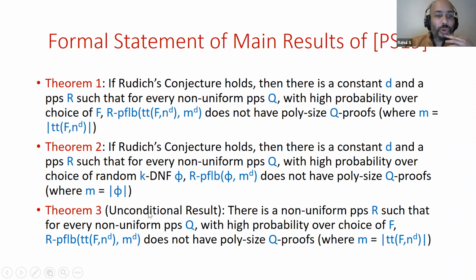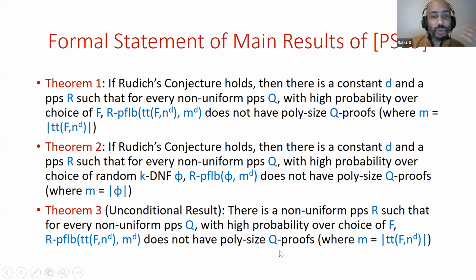And then, as I mentioned before, you can get an unconditional result out of theorem 1 just by a win-win argument. You can get that there is a non-uniform PPS R such that for every non-uniform PPS Q, Q is unable to analyze R: these formulas don't have poly-size Q proofs. At first, the unconditionality of this might seem surprising, because this itself seems like a proof complexity lower bound, and it works for every non-uniform PPS.